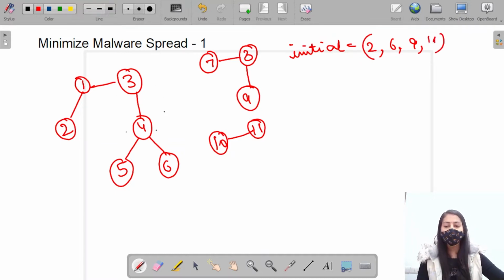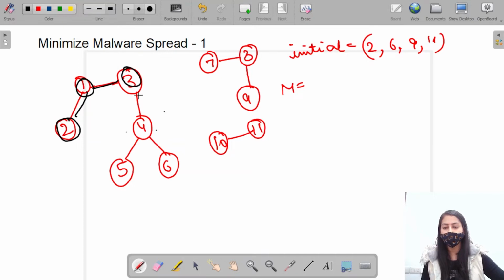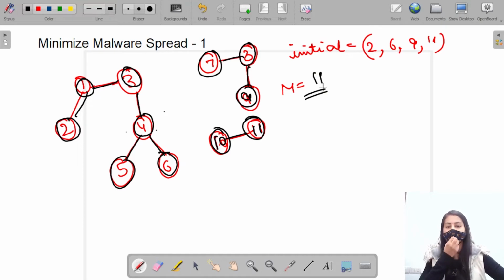So the number of nodes infected by these nodes are: infection spreads from 0 to 1, from 1 to 3, from 3 to 4, from 4 to 5, and 6 is already infected. From 9 infection spreads to 8, from 8 to 7. From 11 infection spreads to 10, right? So total 11 nodes are infected by malware, right?